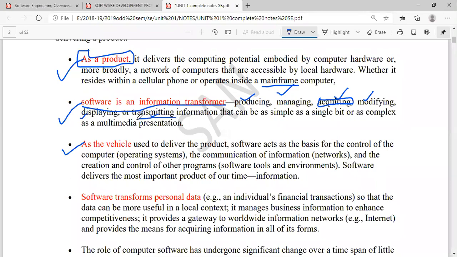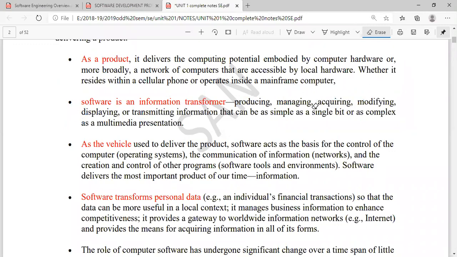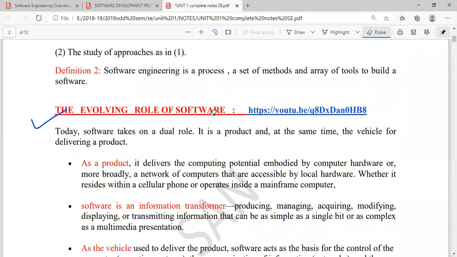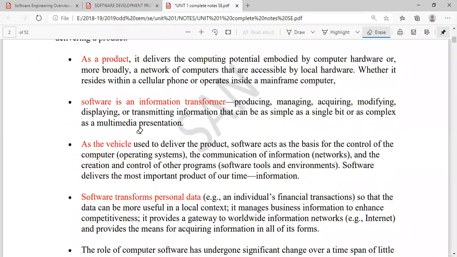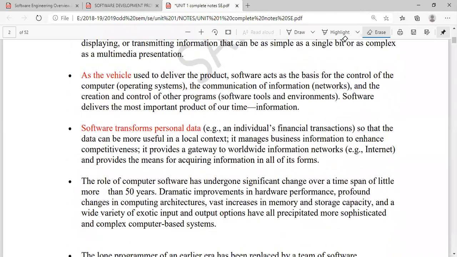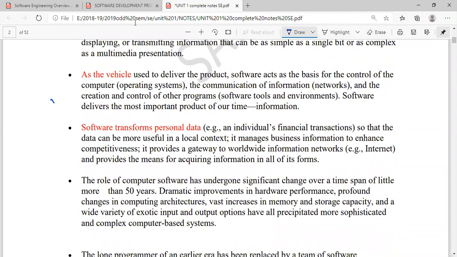So transmission is all about what? Networking applications. So you use so many apps like WhatsApp, okay, Facebook, right? So these all comes under transmission. So transmitting information that can be as simple as a single bit or as complex as a multimedia presentation. So there are so many softwares which are easy as well as they help in manipulating the complex data, right? So the evolving role of software is all about what? How does the software plays a major role, or what are the different roles that are being played by our software, right? Are you following, all of you?